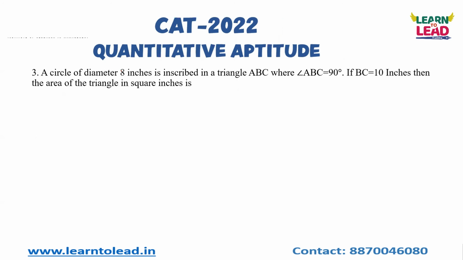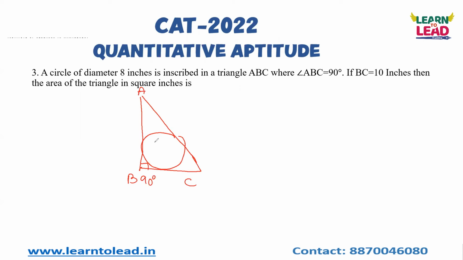Now, in the same way, we'll take another question which is based on geometry. A circle of diameter 8 inches is inscribed in a triangle ABC, where angle ABC is equal to 90 degrees. So let us take that the right angle is formed at B. A circle is inscribed in a triangle.